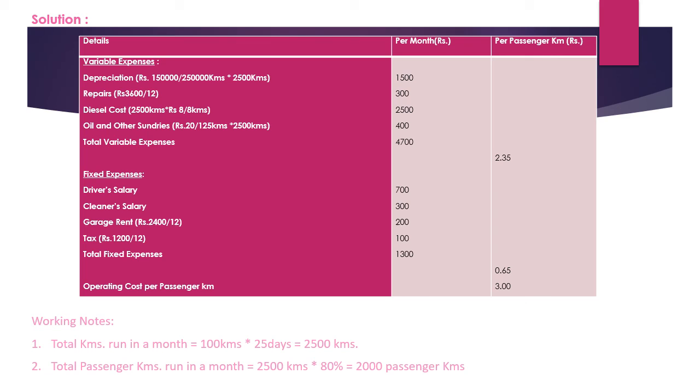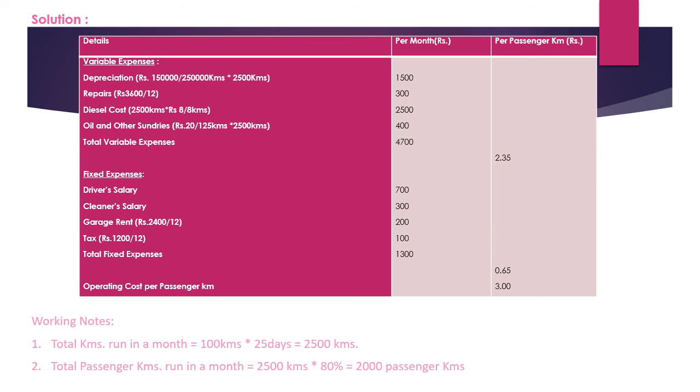So here the first fixed expense is driver salary, which is given as rupees 700. Then cleaner salary is 300. Garage rent is given per annum, so we will divide by 12 to convert this to per month, which is 200. Then tax is also given per annum, which is 1,200, and we will convert this to per month by dividing by 12, and the amount is 100 per month, and the total is 1,300. So total fixed expenses is 1,300.